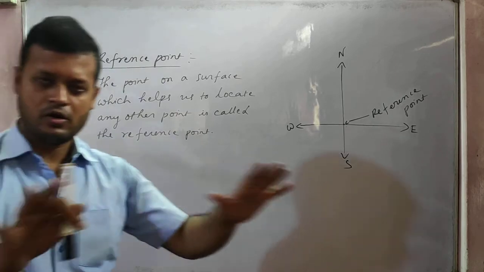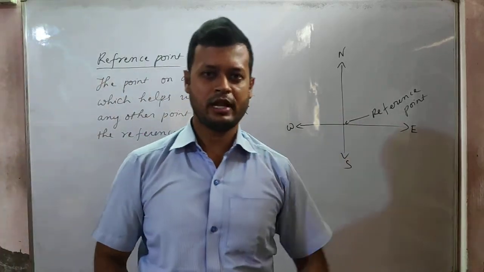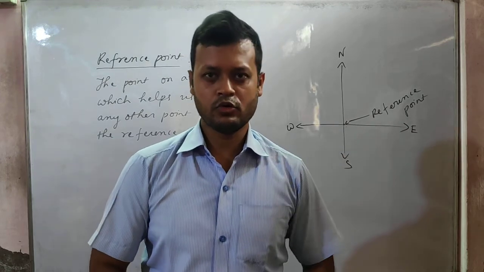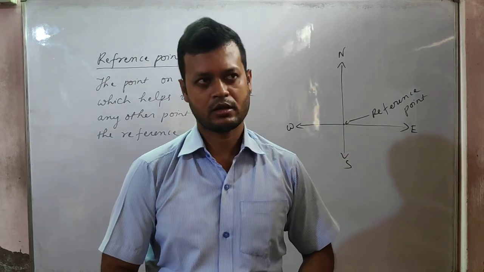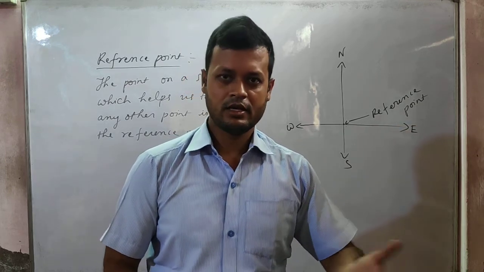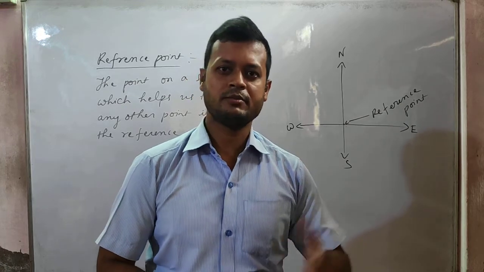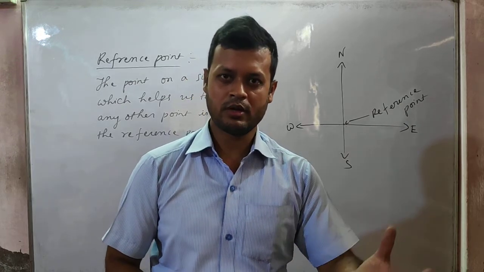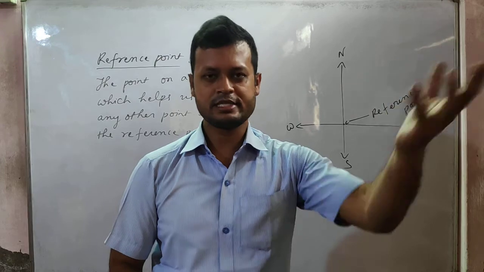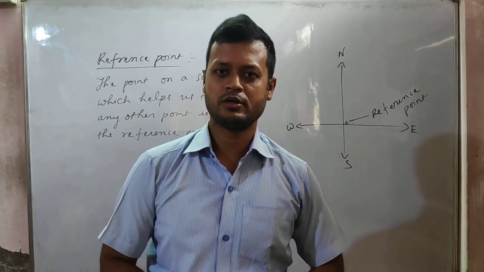Okay, so on a surface, as I said, suppose someone asks you where is Hanuman Mandir in Barpeta Road. You will say that it is near the railway station. So the railway station is the reference point.